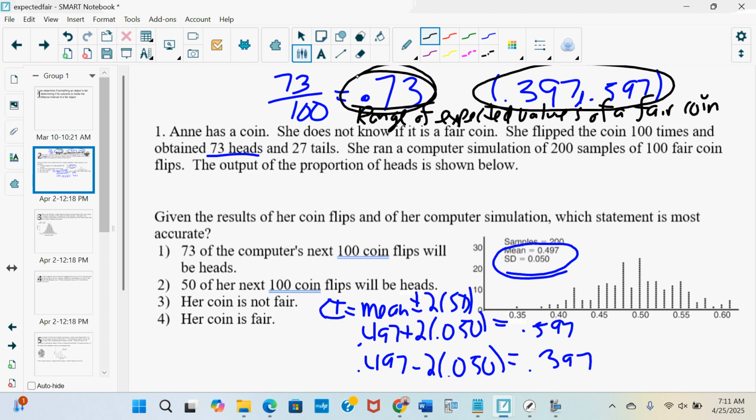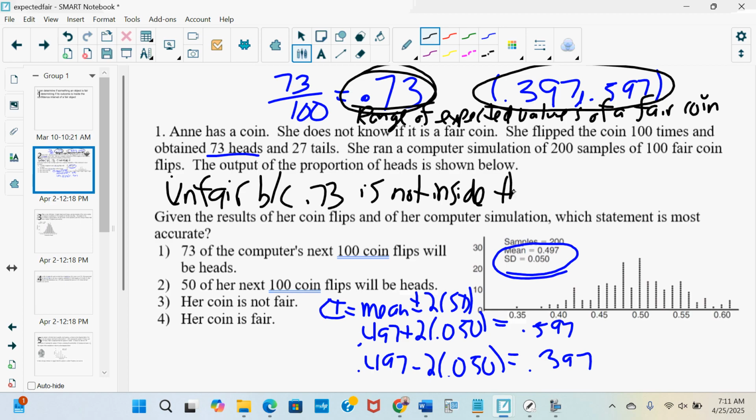No. Therefore, the coin is unfair because 0.73 is not inside the range of values of a fair coin.